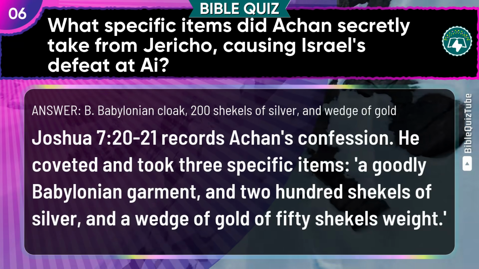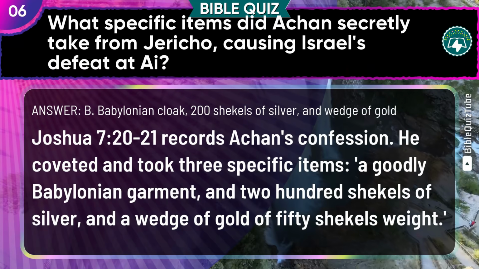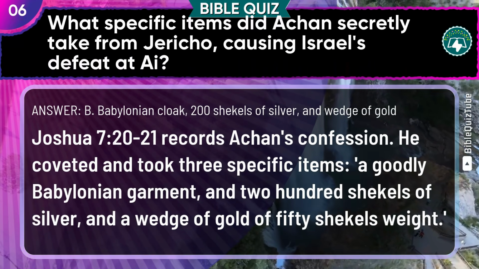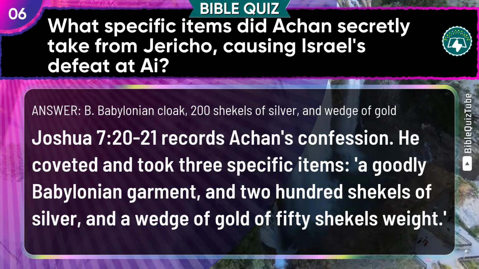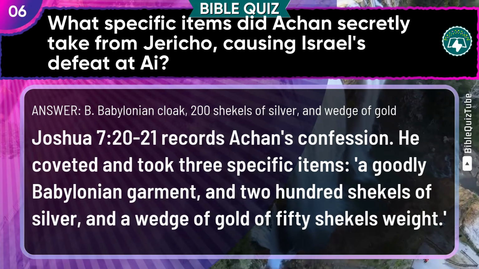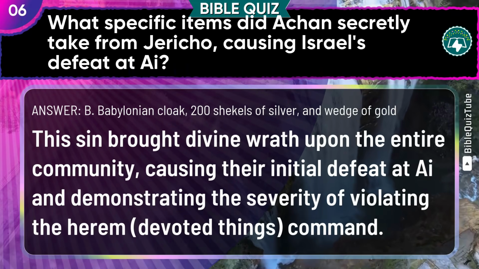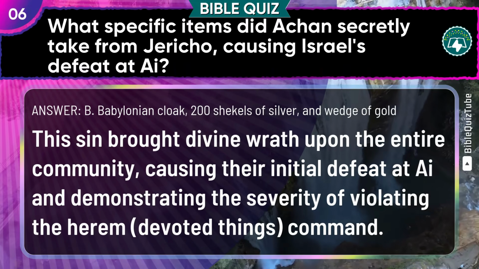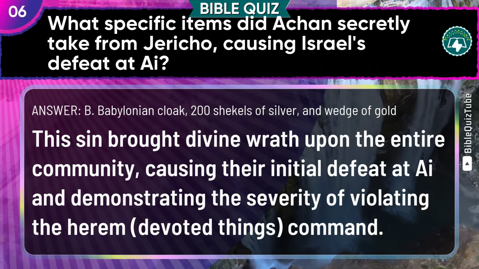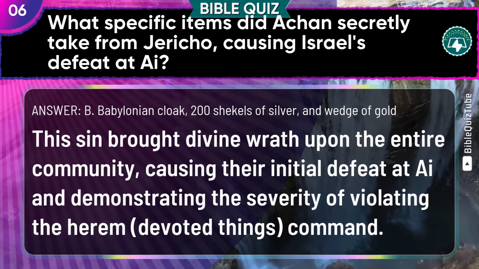The explanation. Joshua chapter 7 verses 20 to 21 records Achan's confession. He coveted and took 3 specific items: a goodly Babylonian garment and 200 shekels of silver, and a wedge of gold of 50 shekels weight. This sin brought divine wrath upon the entire community, causing their initial defeat at Ai, and demonstrating the severity of violating the herem, the devoted things command.